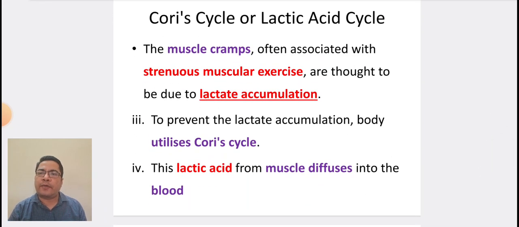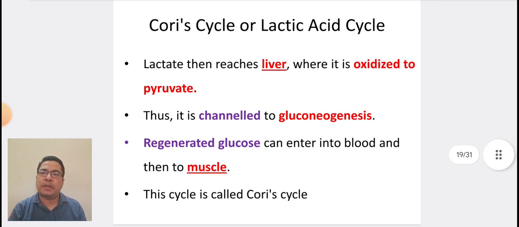The muscle cramps, often associated with strenuous muscle exercise, are thought to be due to lactate accumulation. To prevent the lactate accumulation, the body utilizes the Cori cycle. This lactic acid from muscle diffuses into the blood. Lactate then reaches the liver, where it is oxidized to pyruvate. Then it is channeled to gluconeogenesis. Regenerated glucose can enter into blood and then to muscle. This cycle is called Cori cycle.